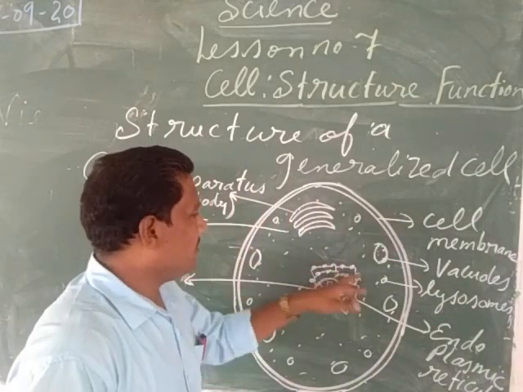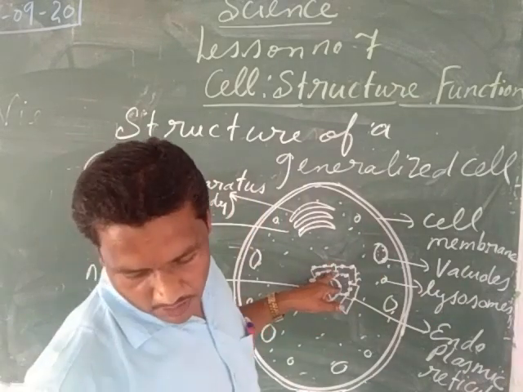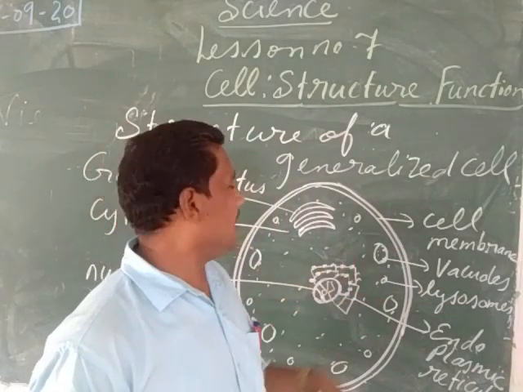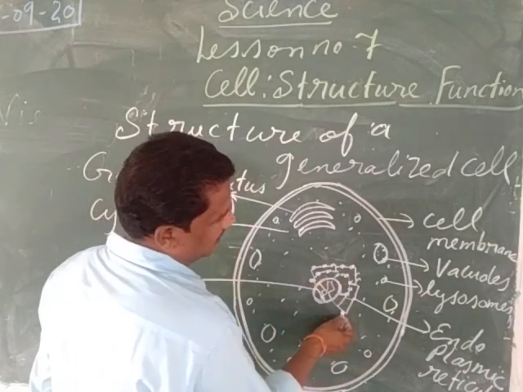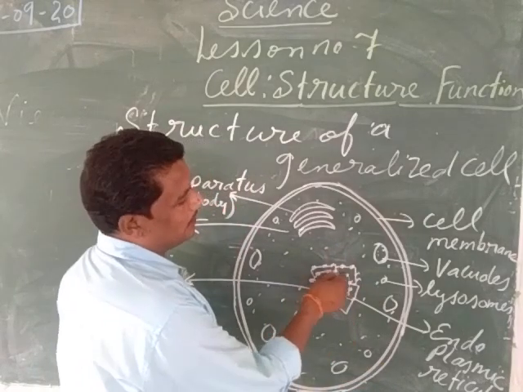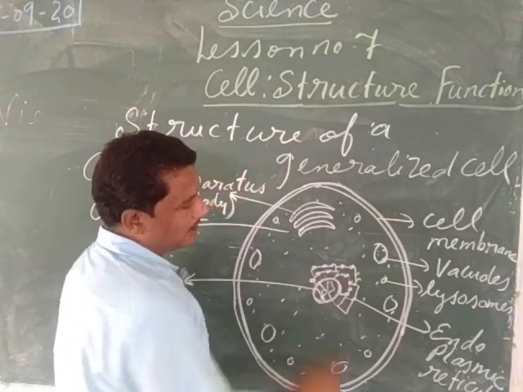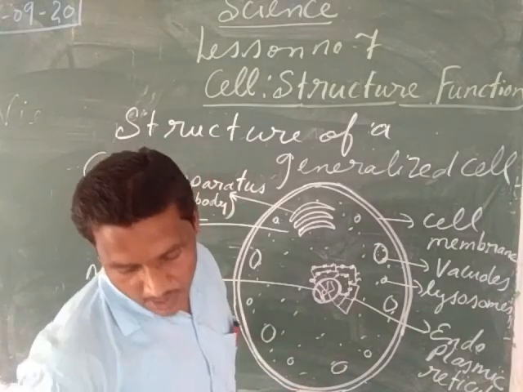The structure present near the nucleus is called the endoplasmic reticulum. It is of two types: rough and smooth. The rough endoplasmic reticulum contains ribosomes upon it, and the smooth endoplasmic reticulum does not contain ribosomes.